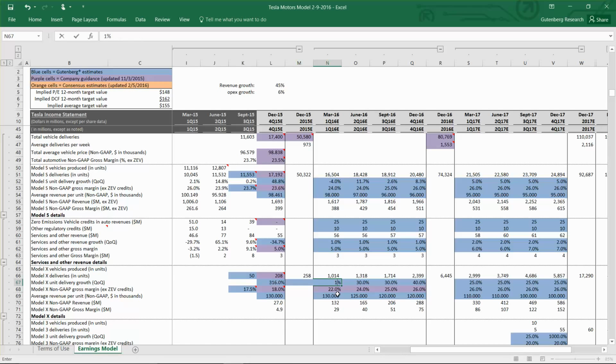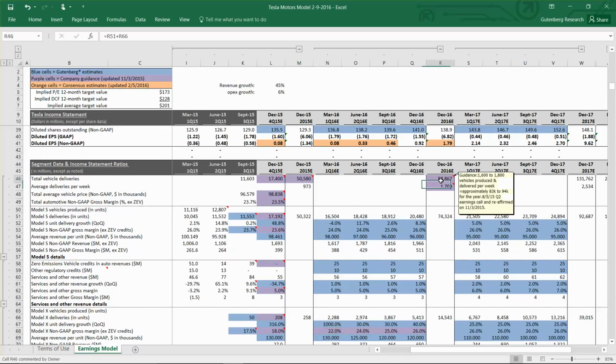So really, when you change the model, you're going to want to stick to the blue cells so you don't interrupt any of the other equations that are working behind the scenes here. So let's change this to 1,000% increase from the fourth quarter. So they're going to ramp very quickly. And we kept the other assumptions the same. So now what did that do to our total vehicles produced for the year?